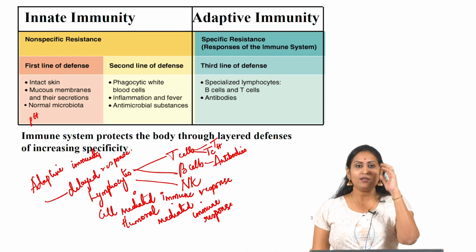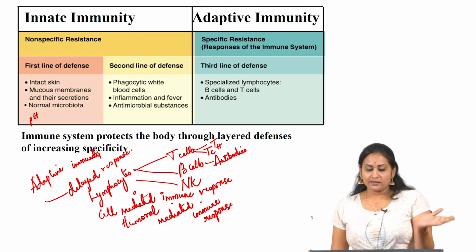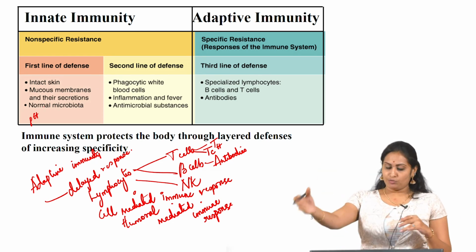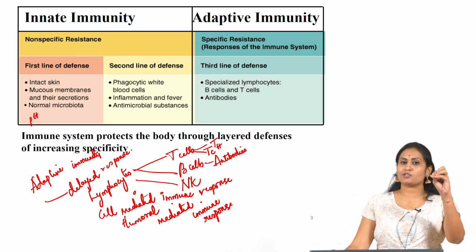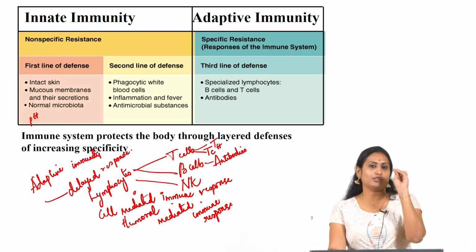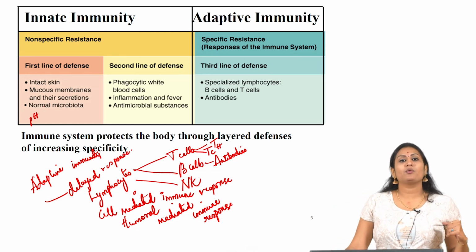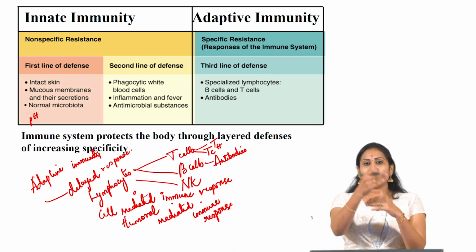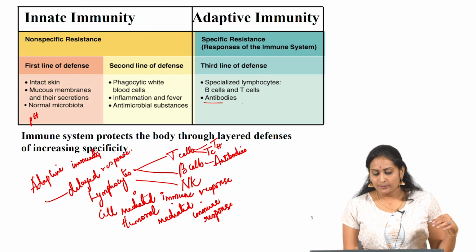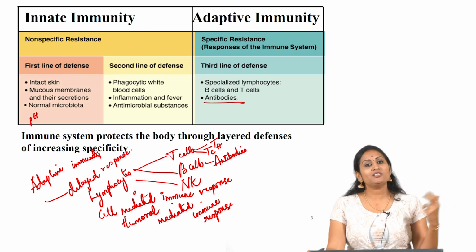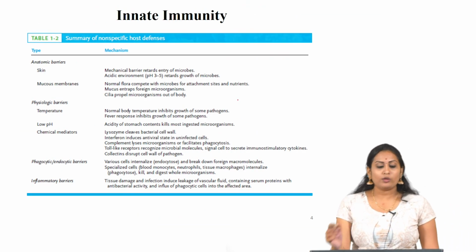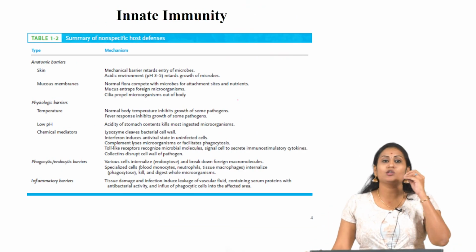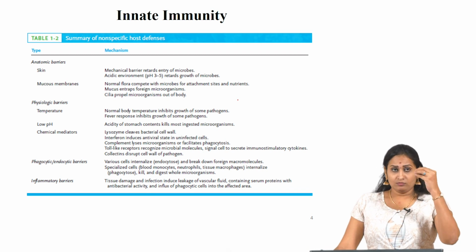And the second line of defense are the phagocytes, which engulf the microorganisms, mainly WBC cells. And the third line of defense is the adaptive immunity, specialized lymphocytes. The lymphocytes are the major cells responsible for adaptive immunity, which are again divided into B cells and T cells, and the B cells produce antibodies which fight against the pathogen. So, these are the specific and non-specific defenses.